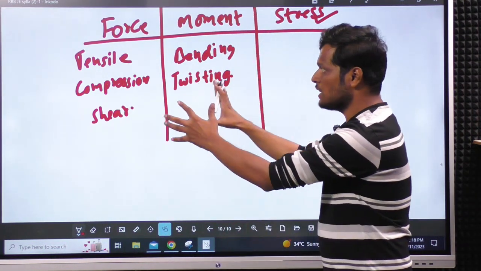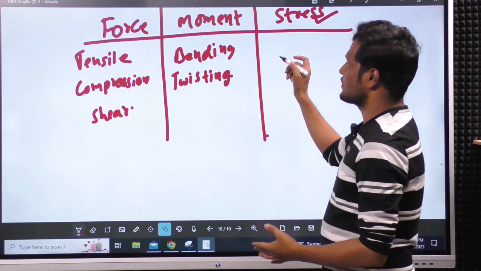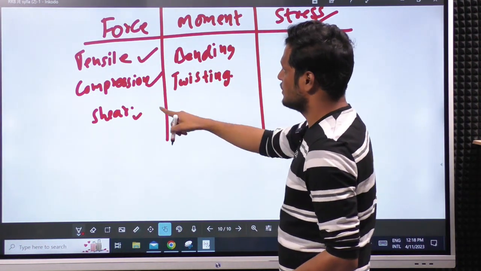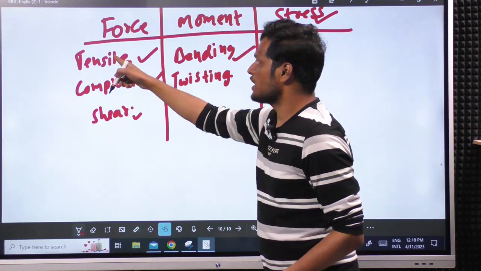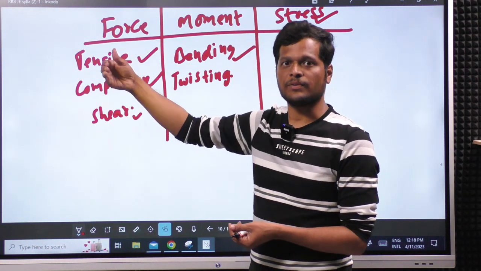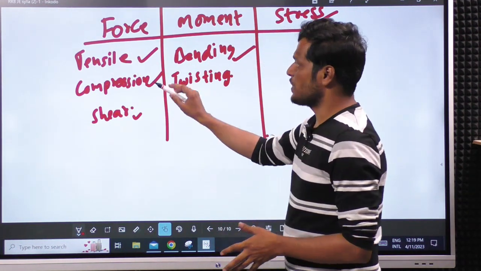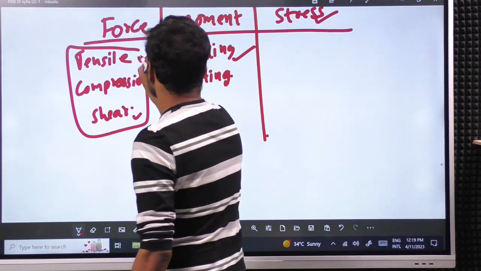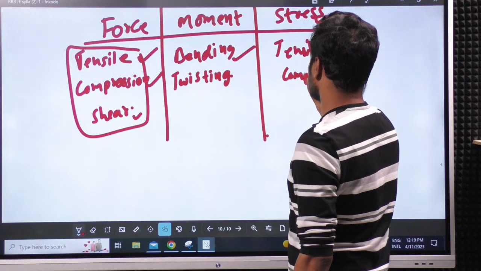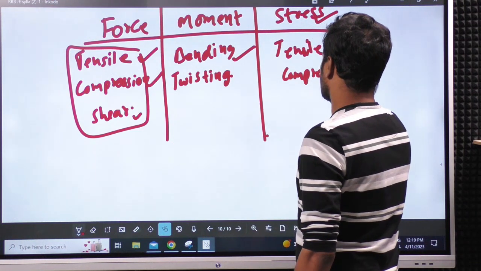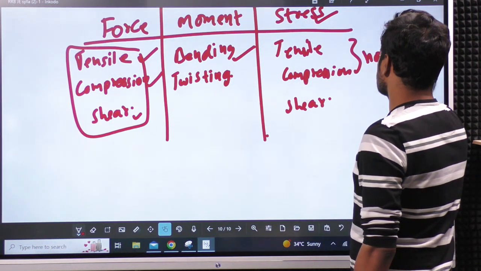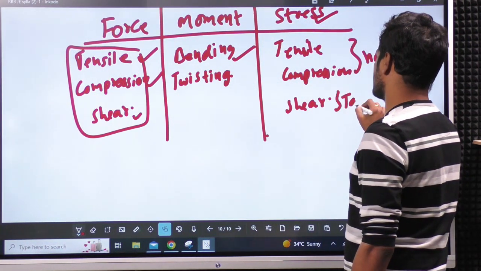All this will create what type of stresses? Tensile stress, compression stress, and shear, which is the same in twisting, and in bending also we get tension and compression, which is a different case. Majorly we get only 3 types of stresses: tensile, compression, shear. These 2 are called normal stresses, and this is tangential stress.